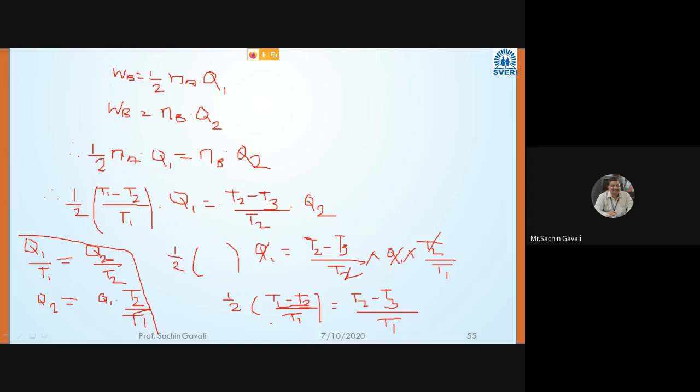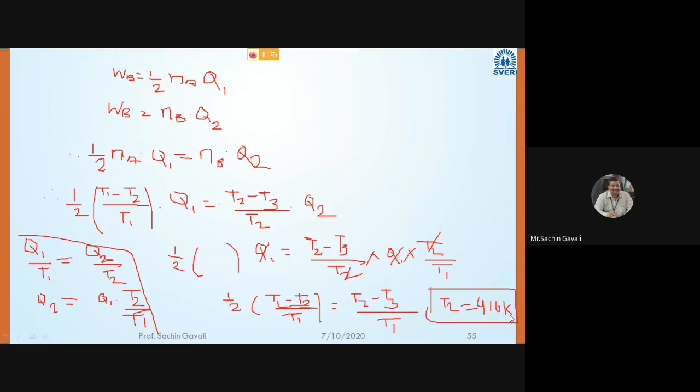Now this is the required relation. And therefore you can calculate T2, knowing T1 and T3. Understood? So we'll stop here. Now if you get the answer of T2, Kunal should take out the answer, 416 Kelvin.